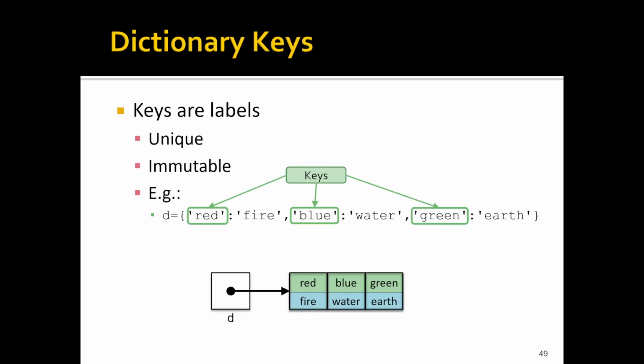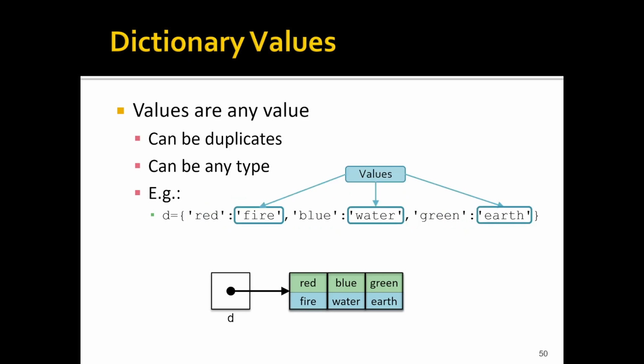Now the key and the value will remain associated, so red will always associate with fire, blue will always associate with water, and green with earth, but they can be in any relative order amongst themselves. The values in our dictionary can be any value. We can have mutable or immutable values. We can have duplicates if we want, and then each one of these values, importantly, is associated with some key. So when I say red fire, that value fire is associated with the key red in our dictionary.